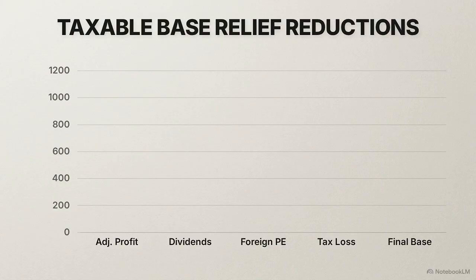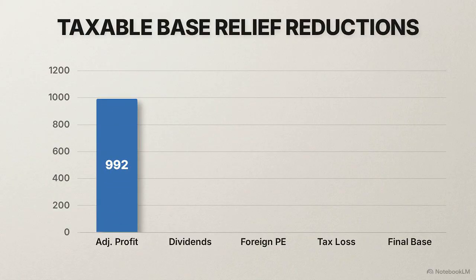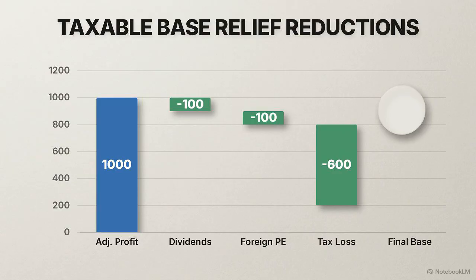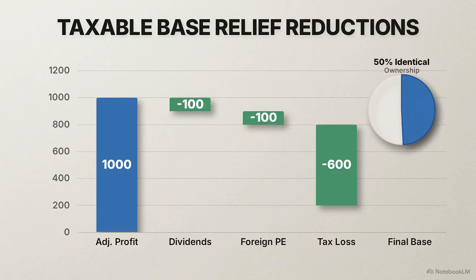This updated chart shows the immediate subtraction of exempt income, specifically removing items like dividends from participating interests and income generated by a foreign permanent establishment. Next, carried forward tax losses allow companies to use previous severe operational losses to shield current profits. However, prior tax losses can only offset a maximum of 75% of the current period's taxable income. To utilize these losses, juridical persons must prove continuity: at least 50% of the company's ownership must remain identical.